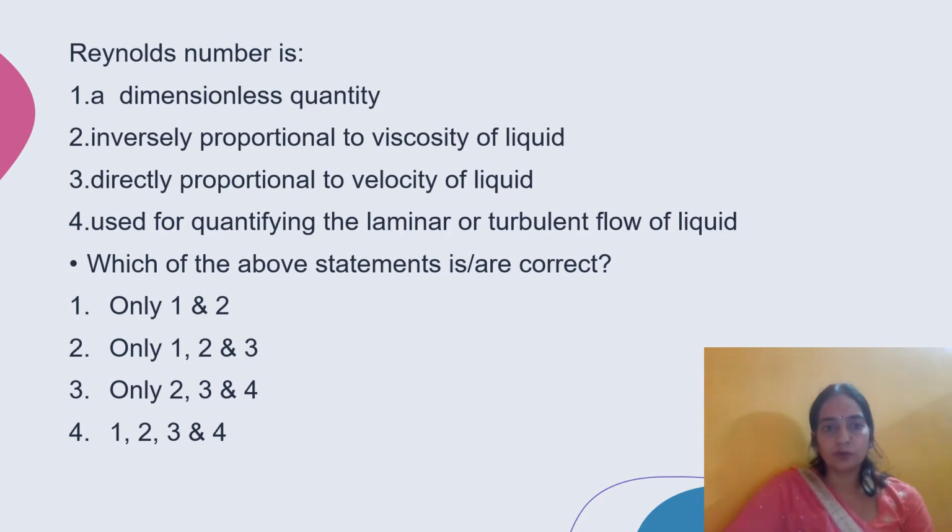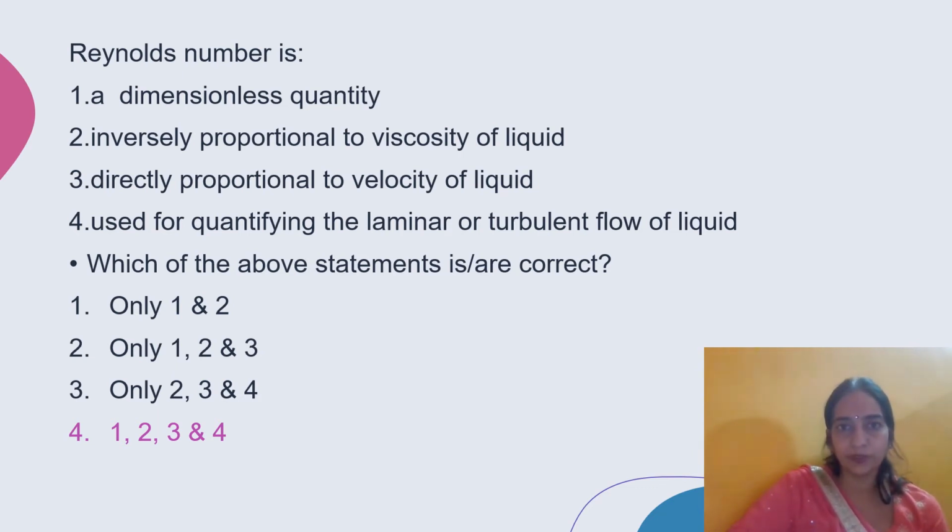The fourth option is correct. Laminar and turbulent flow of liquid is quantified by the Reynolds number. If Reynolds number is less than 2000, then laminar flow, and if Reynolds number is greater than 4000, it is turbulent flow.